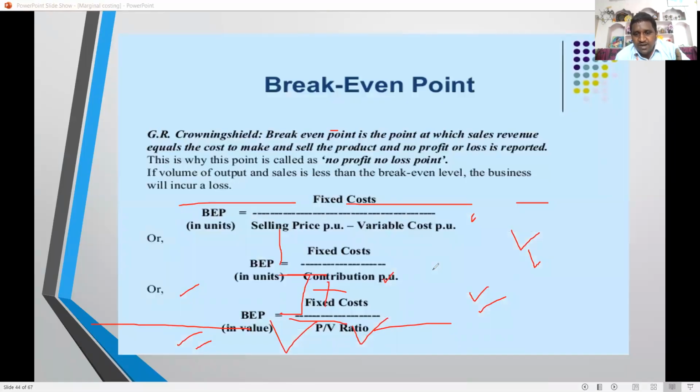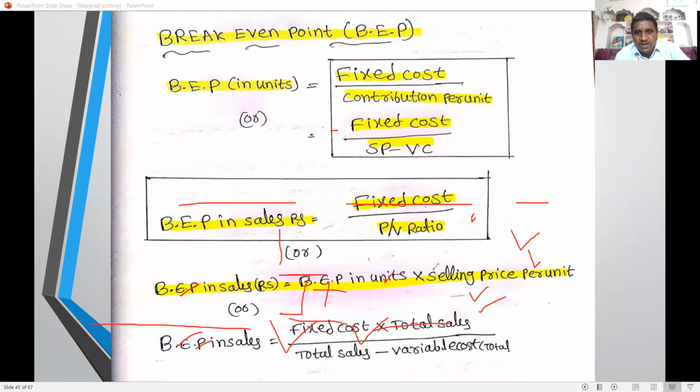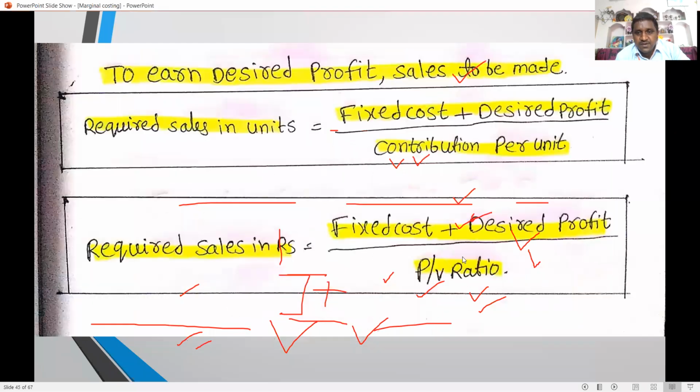The formula in units, already discussed, once again: BEP units is fixed cost divided by contribution per unit. Contribution per unit is selling price minus variable cost per unit. Next, BEP in sales: fixed cost divided by PV ratio. Another formula: BEP in sales equals BEP units multiplied by selling price per unit. These are the formulas for the break-even point.